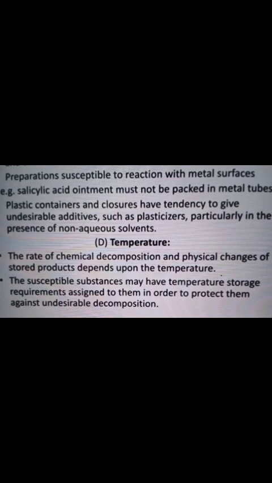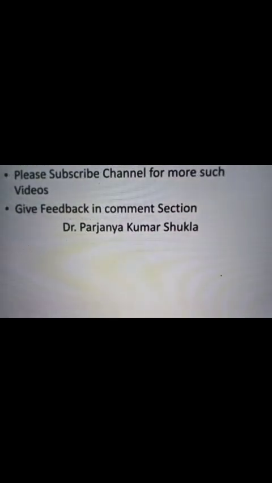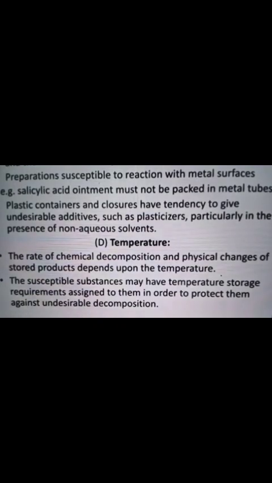The fourth instability impurity is temperature. The rate of chemical decomposition and physical changes of a stored product depends upon the temperature. Products may have temperature storage requirements assigned to them in order to protect them against undesirable decomposition.